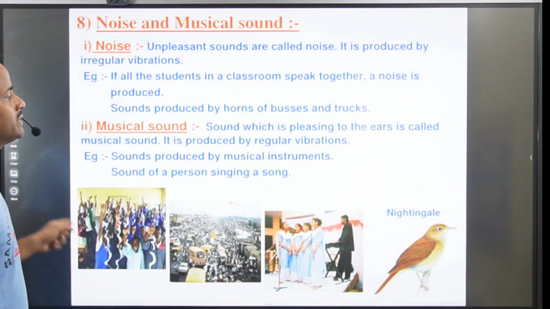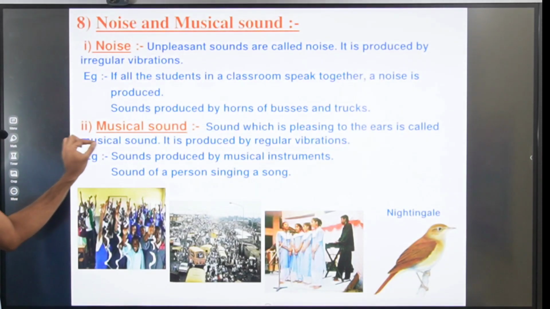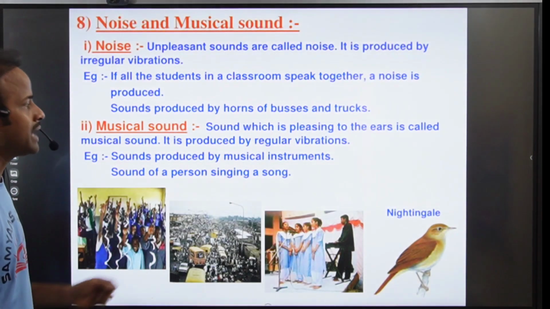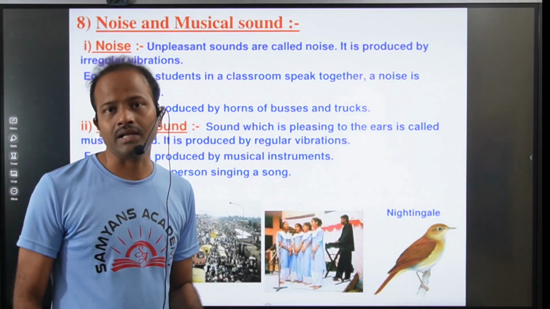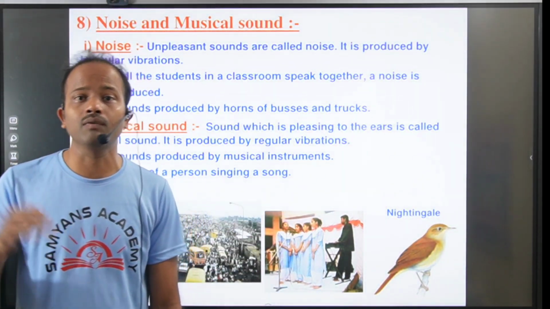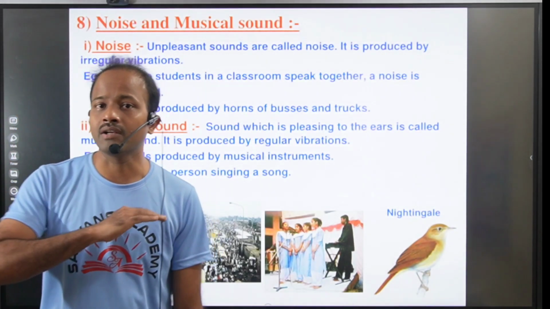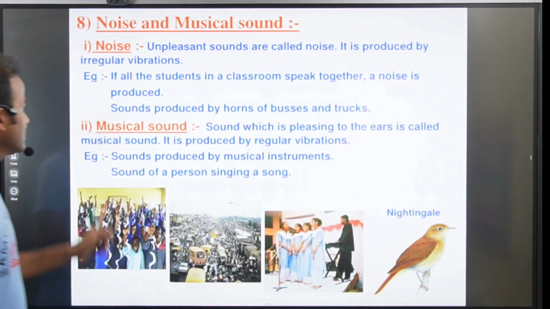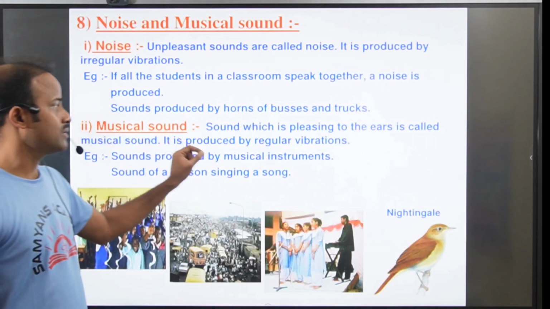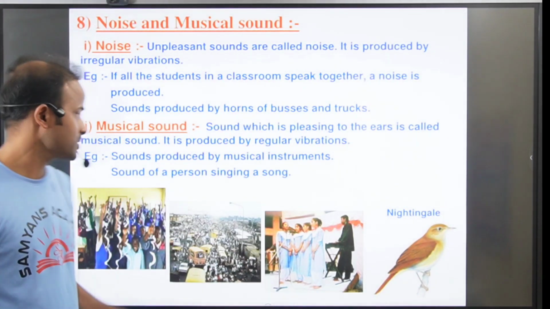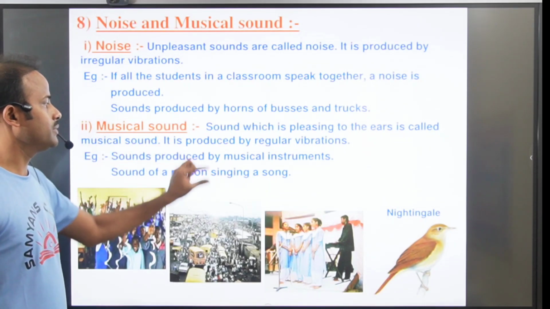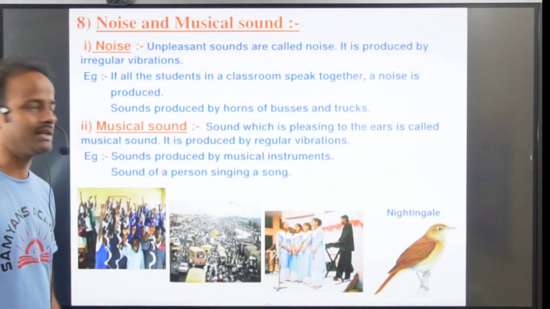Musical sound means sound which is pleasing to the ears. It is produced by regular vibrations. Regular vibrations means the height of the wave and the frequency of the wave are uniform, right? Sounds like that we call musical sounds, and they have regular vibrations. Sound produced by musical instruments, like the sound of a person singing a song.